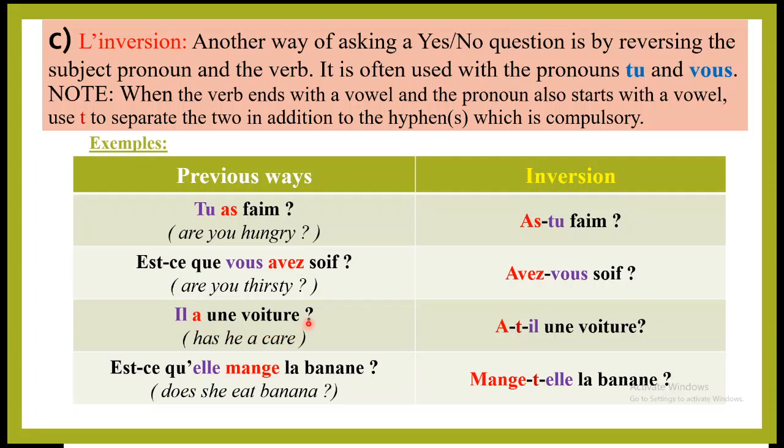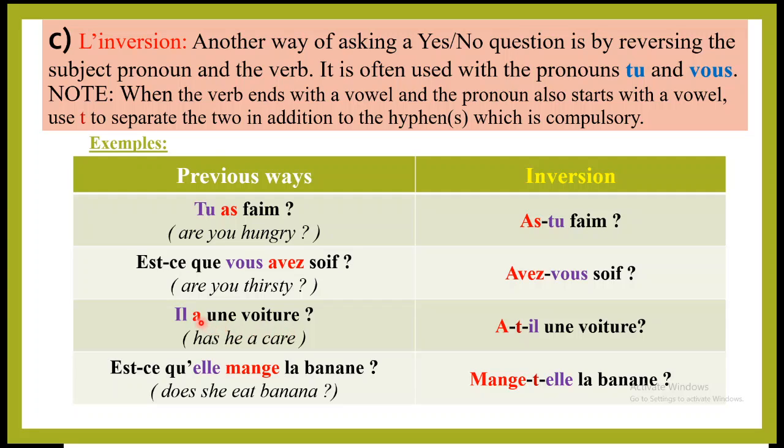Il a une voiture. Has he a car? Oh, sorry, there should be a question mark. So in the inversion form, you can see that even though the verb comes before the pronoun, the verb is a on its own, so we have a.